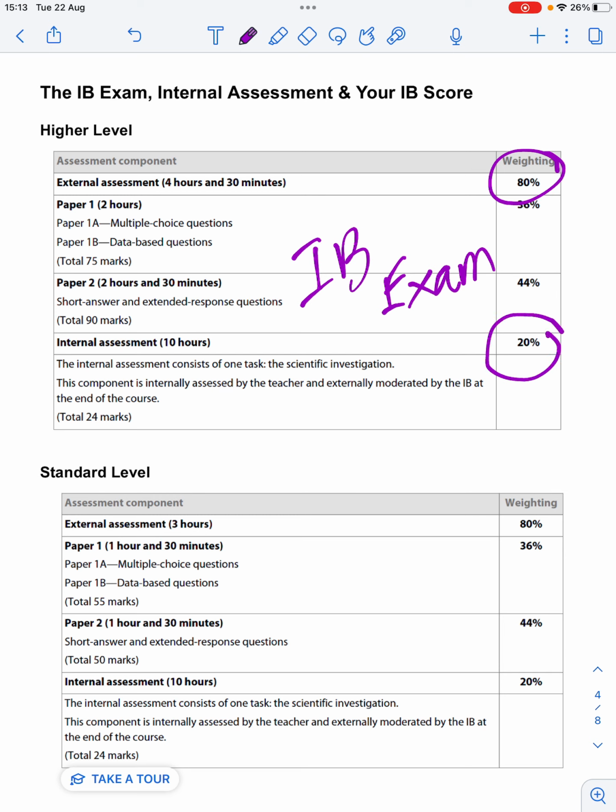An internal assessment is a scientific investigation. And so that means that for this class, the way you're going to earn that score is through one lab report that we score here internally, but that we also send out examples of to be moderated by the IB to check on our scoring.